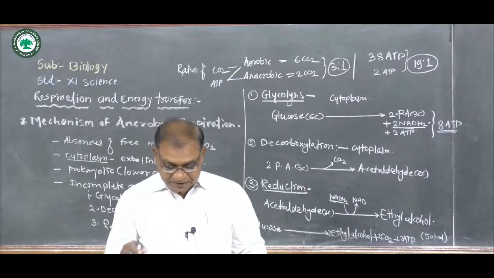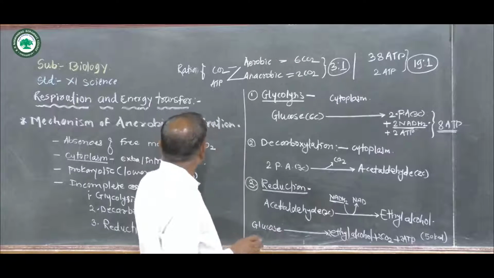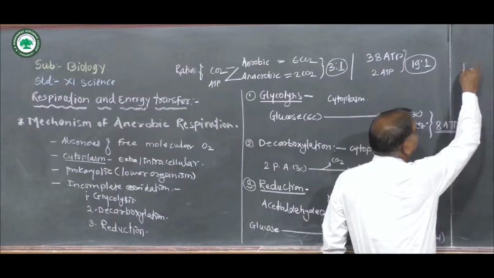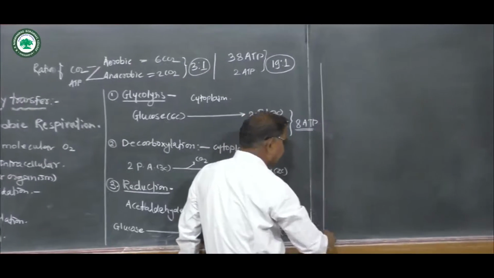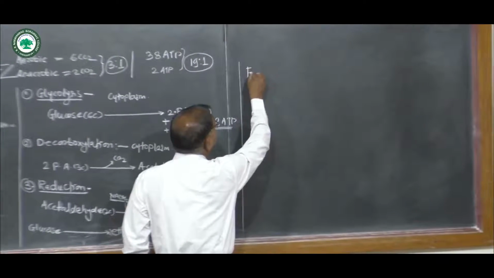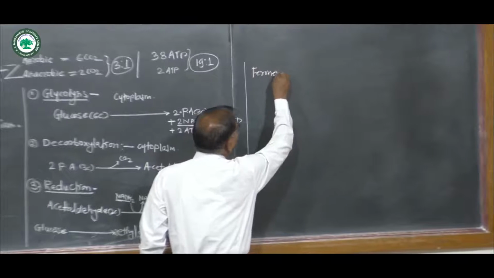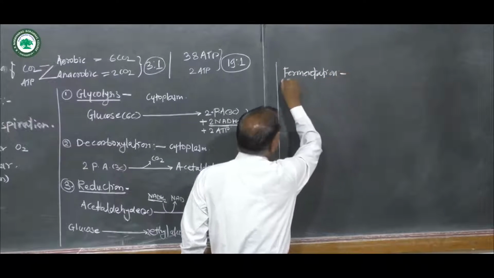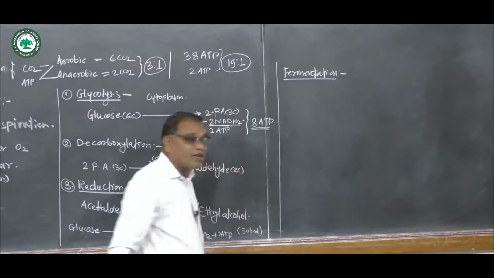Okay. Now these are the mechanisms of anaerobic respiration. Next, anaerobic respiration is nothing but fermentation. Now, what is fermentation? Fermentation is a process of anaerobic respiration.